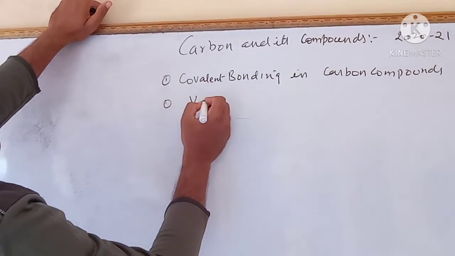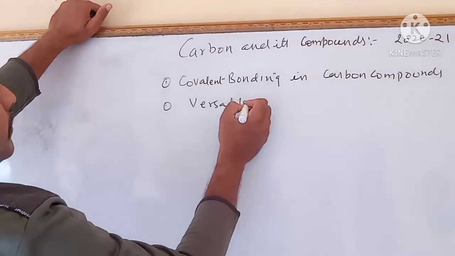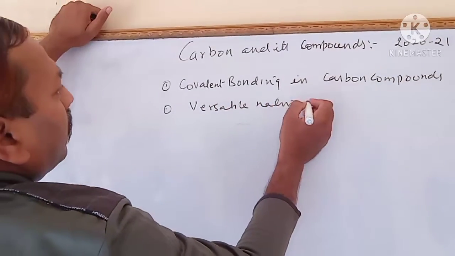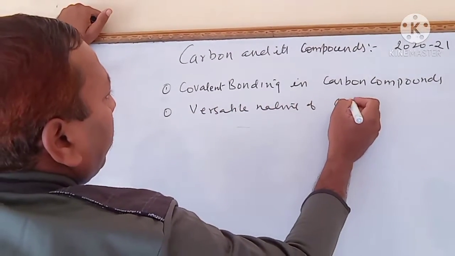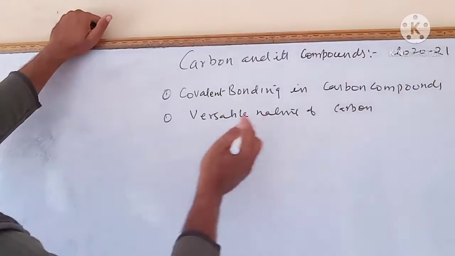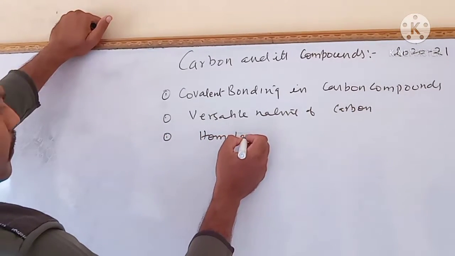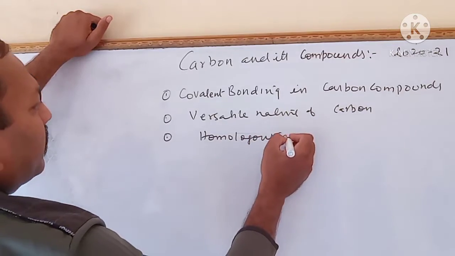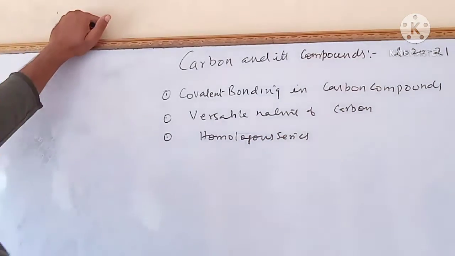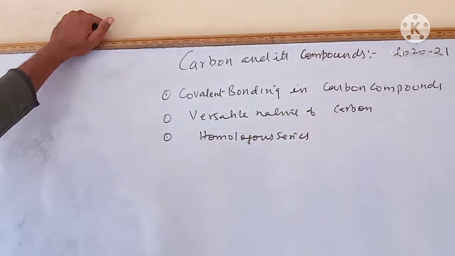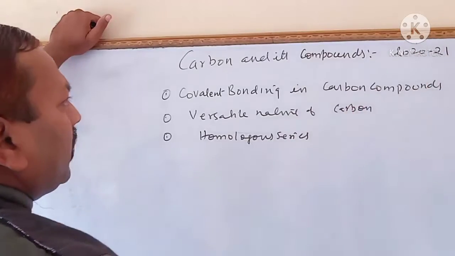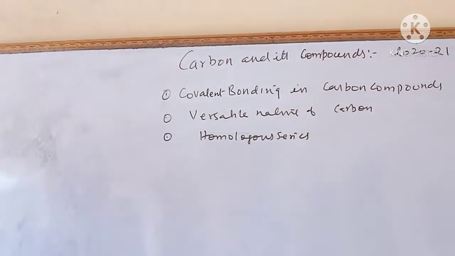Second, versatile nature of carbon in carbon compounds. And third one is homologous series. So this is the latest content as per CBSE 2020-21. Now we will take up one by one.